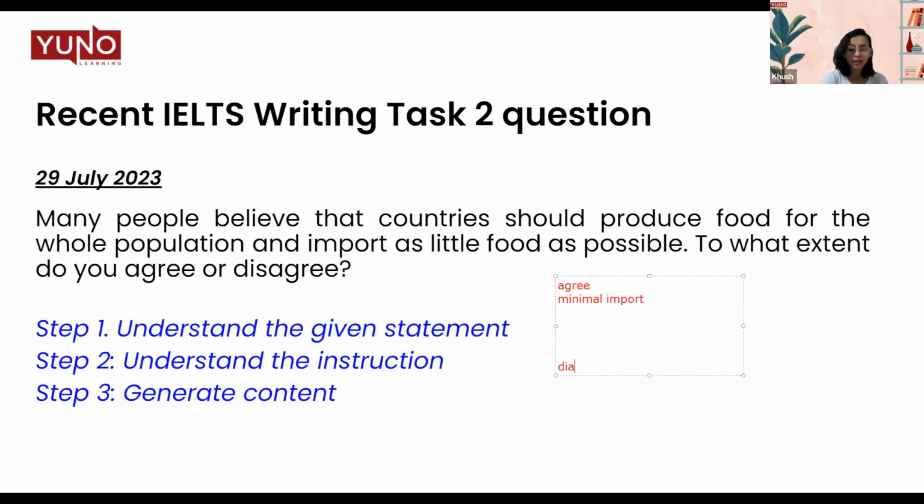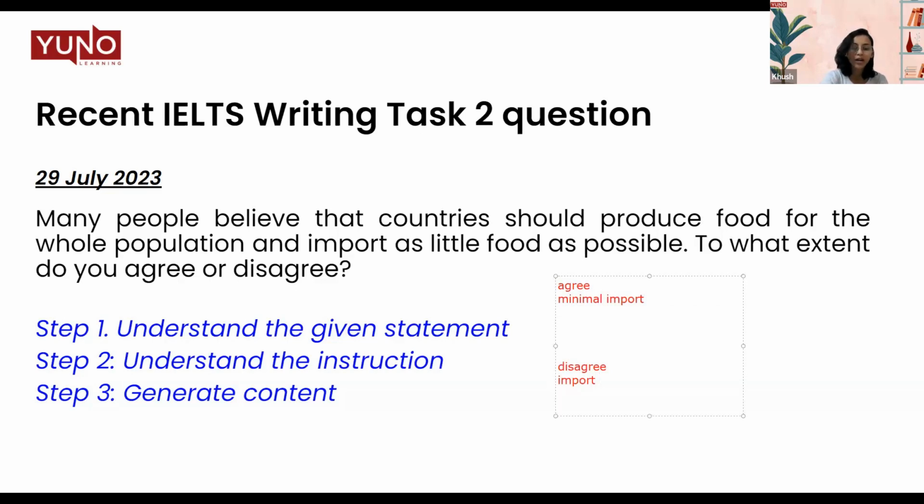And if you disagree with this statement, then we'll be talking about importing food, or that we should import food. Why should we import food? And we'll be discussing the points for that.